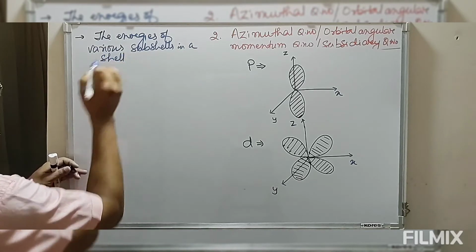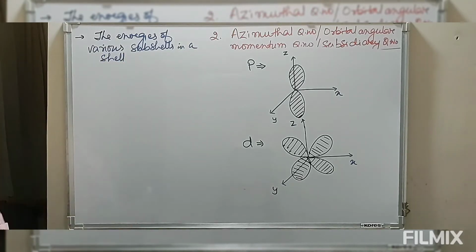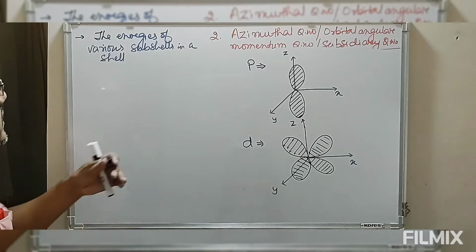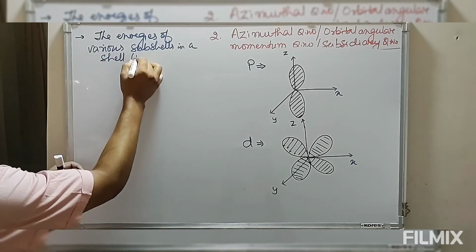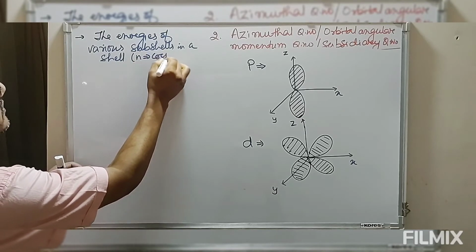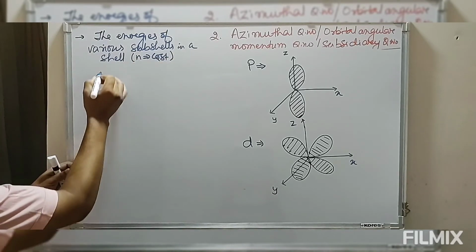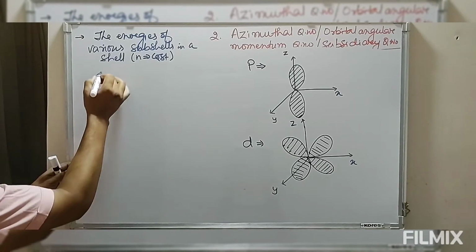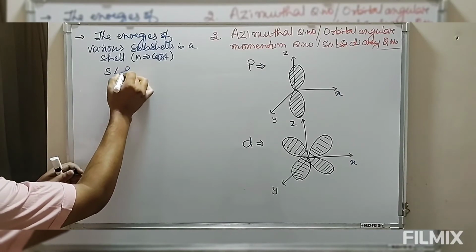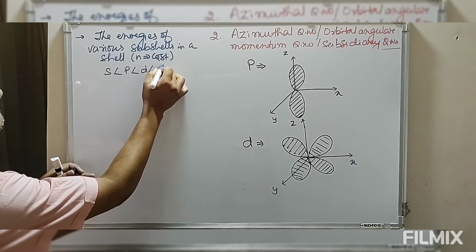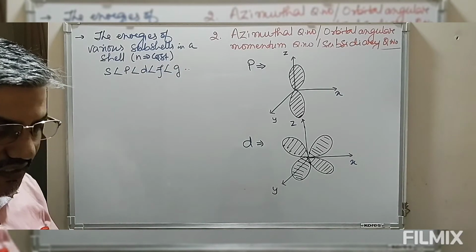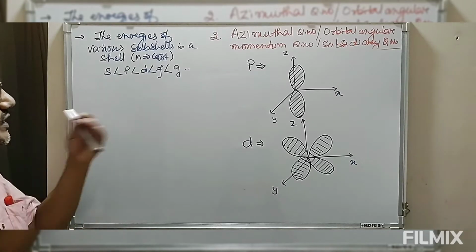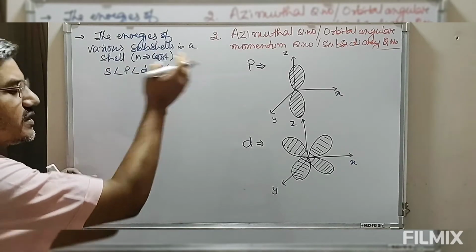So if a particular shell has a number of subshells S, P, D, F, then the energy order follows this. So N is constant for a given value of N. The energies follow this. So this is the energy order of the various subshells in a given shell.